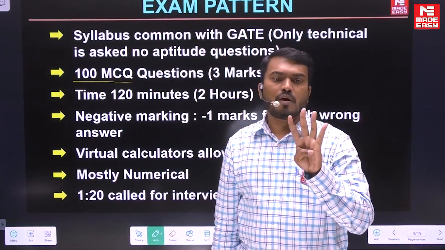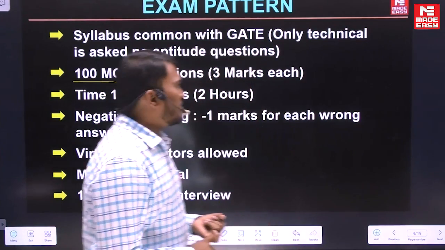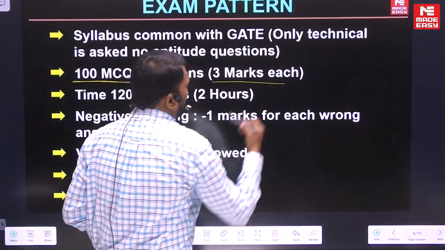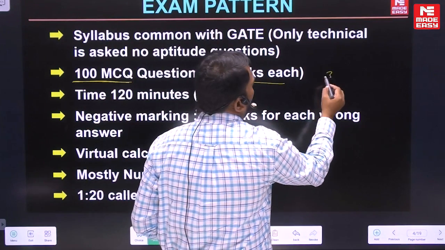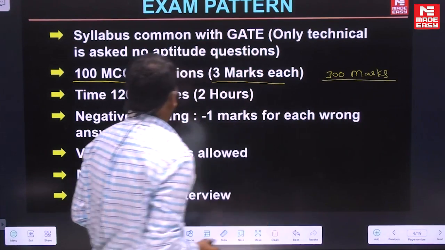You will be given four options, and among them one option will be correct. So only MCQs are there, understand? There are 100 MCQs, and 3 marks each. So the total paper will be 300 marks.